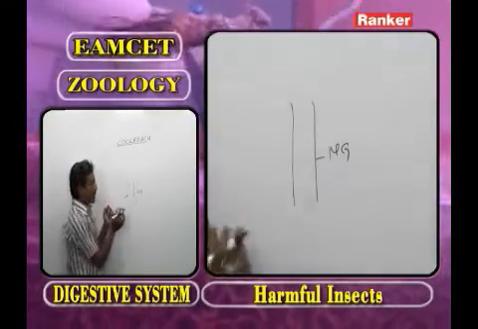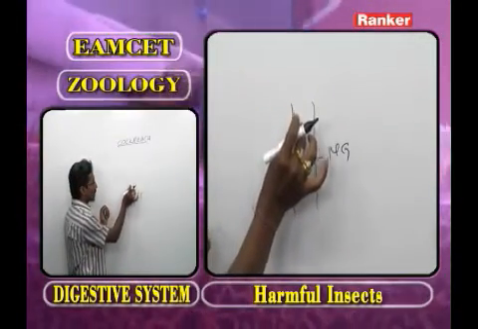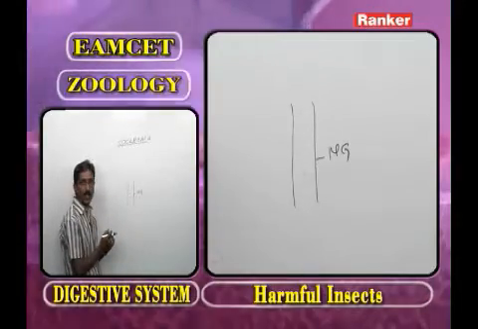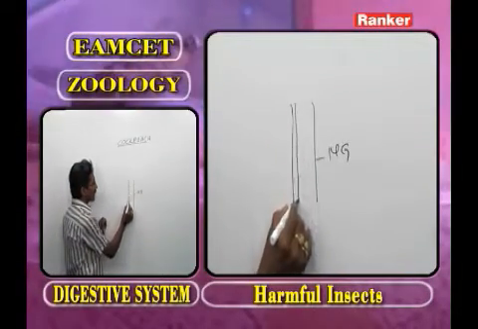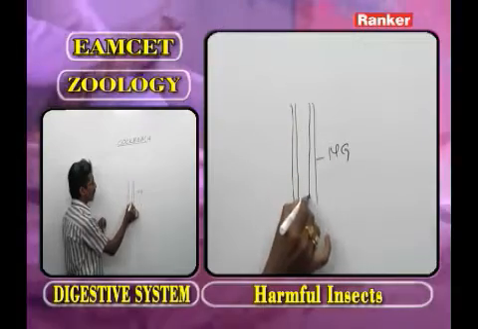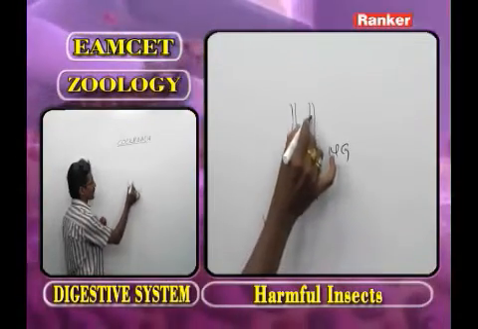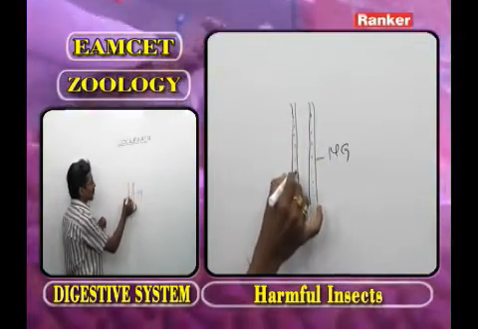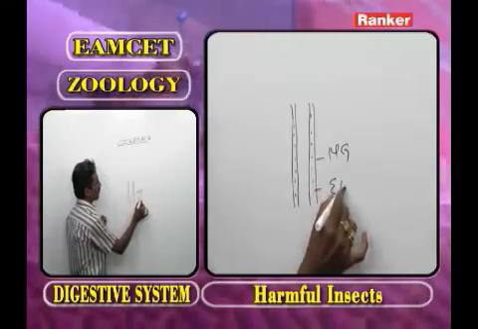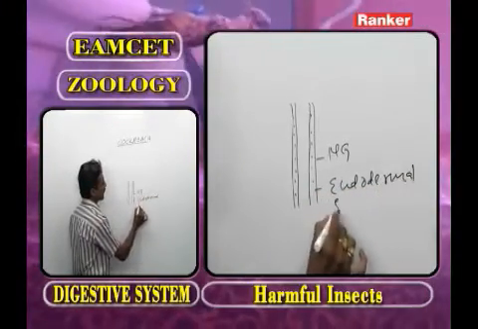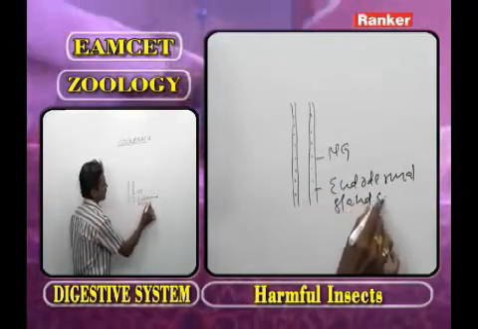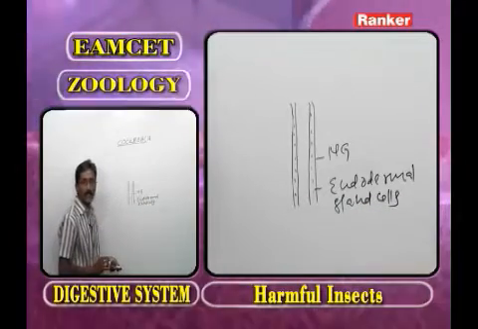The midgut is the longest straight part. The midgut is lined by endodermal gland cells.